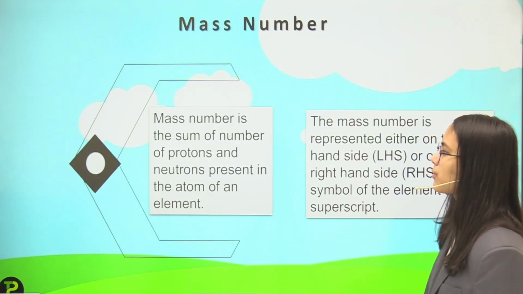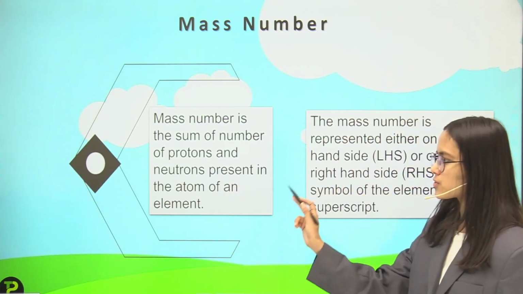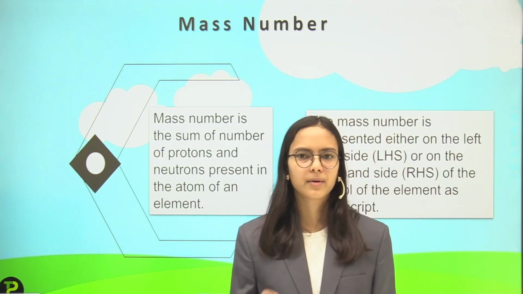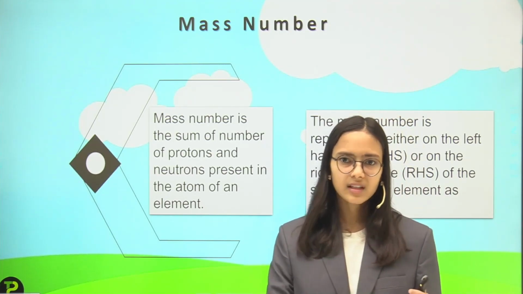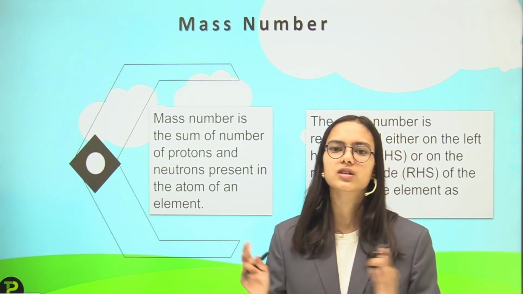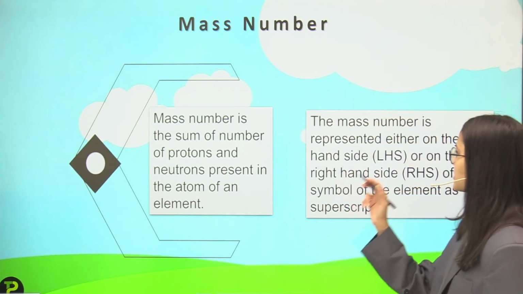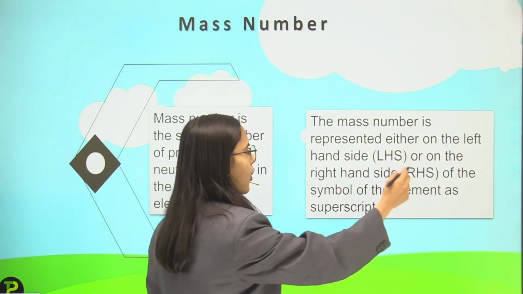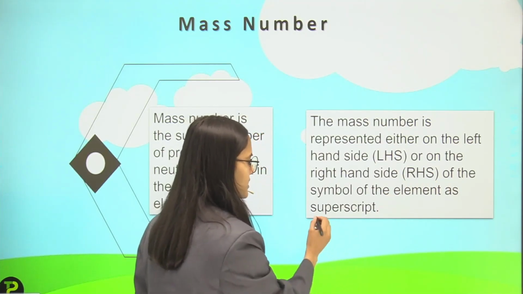Then we have another topic, mass number. Mass number is the sum of the number of protons and neutrons present in the nucleus of an atom. The number of protons is the atomic number, and the sum of the number of protons and the number of neutrons together is called the mass number. The mass number is represented either on the left hand side or on the right hand side of the symbol of the element as a superscript.